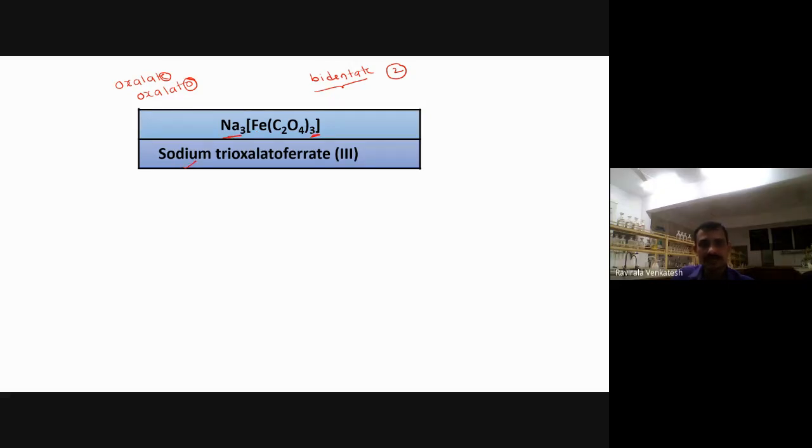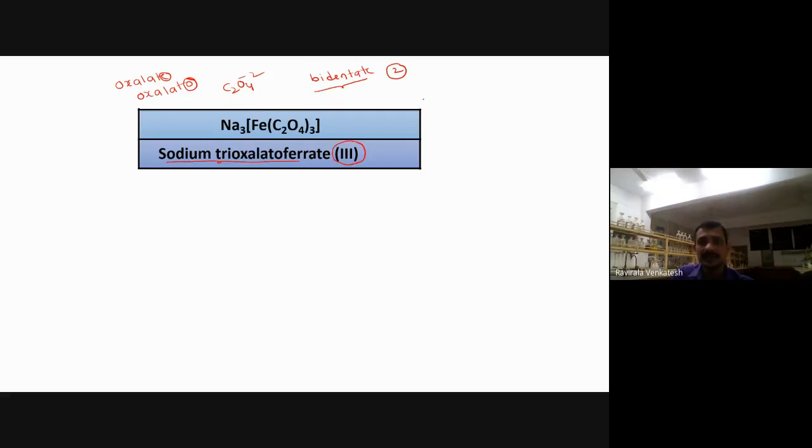And how many ligands are there? 3. I call tri. The ligand name is oxalate, but I am using oxalato because it is a negative ligand, C2O4 minus 2 here. Now the thing is, how do you calculate the oxidation state here? I think up to here it is okay for you. So 3, how to make 3 here?